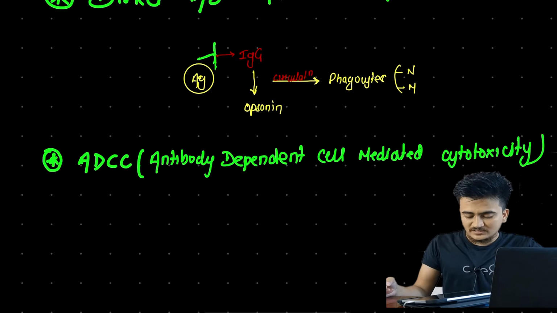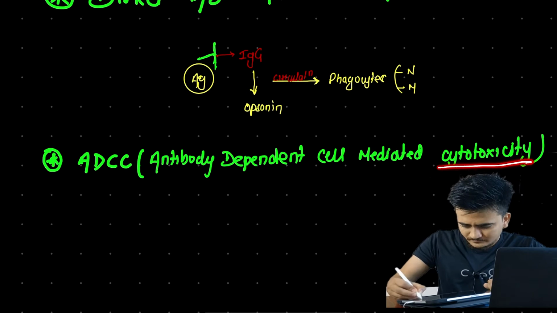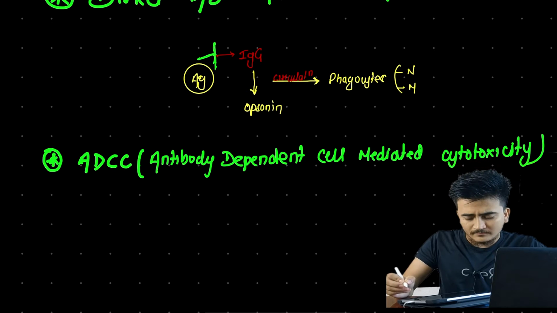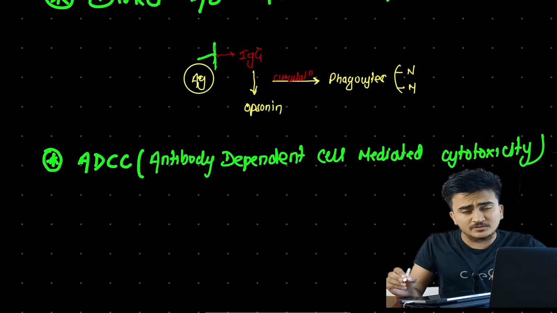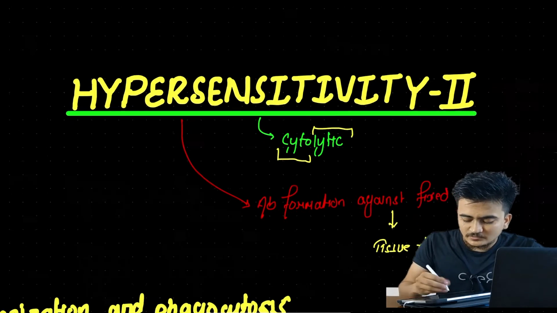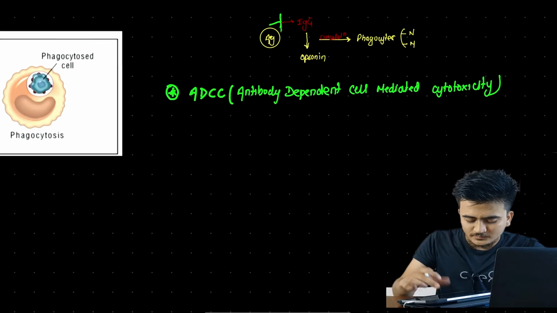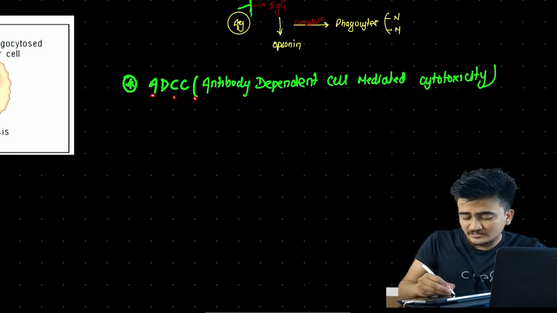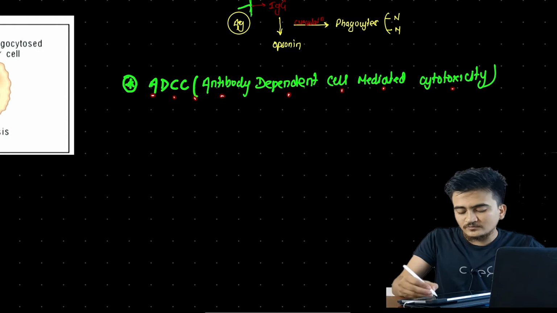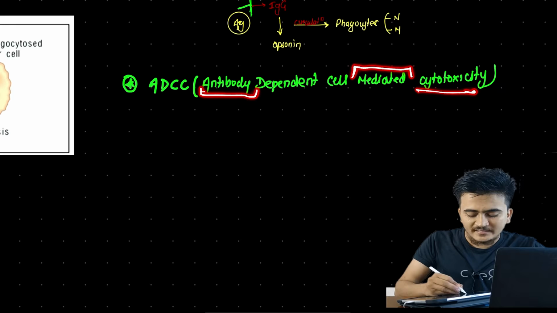Okay, now what is this? From the word cytotoxicity, as we have already said, hypersensitivity type 2 reactions are also called cytolytic, right? Lysis of cell. Here we can see that ADCC, antibody dependent cell mediated cytotoxicity, occurs through the help of antibody, right?